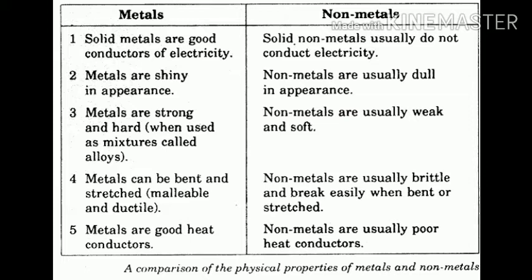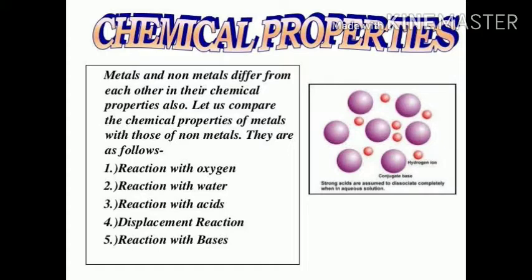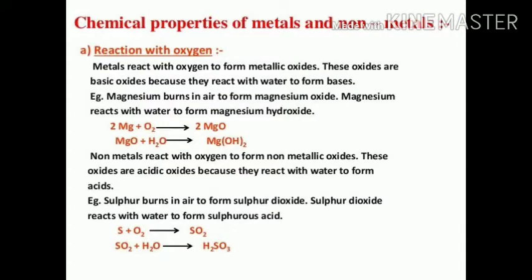And some examples of non-metals are sulfur, carbon, oxygen, phosphorus. These are the examples of non-metals. Next is chemical properties of metals. Let's have a look at the first chemical property of metals, that is reaction of metals with oxygen.